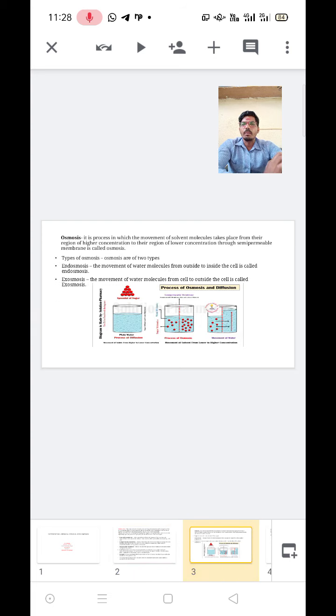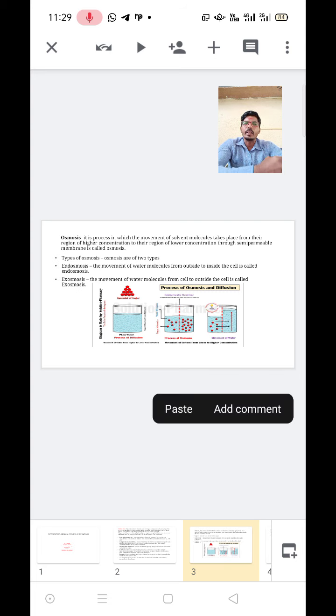Another biophysiochemical process is osmosis. What is osmosis? It is a process in which the movement of solute molecules takes place from a region of higher concentration to a region of lower concentration through a semi-permeable membrane. In the last PPT, we discussed the semi-permeable membrane, which is also called a selective membrane or a differential membrane.